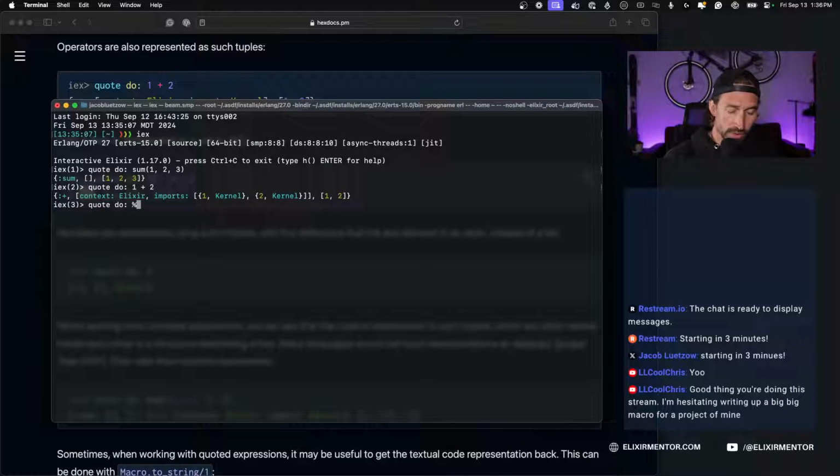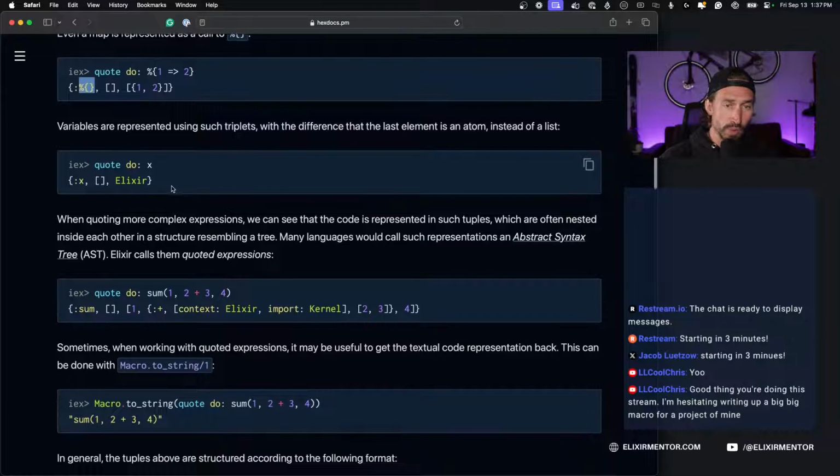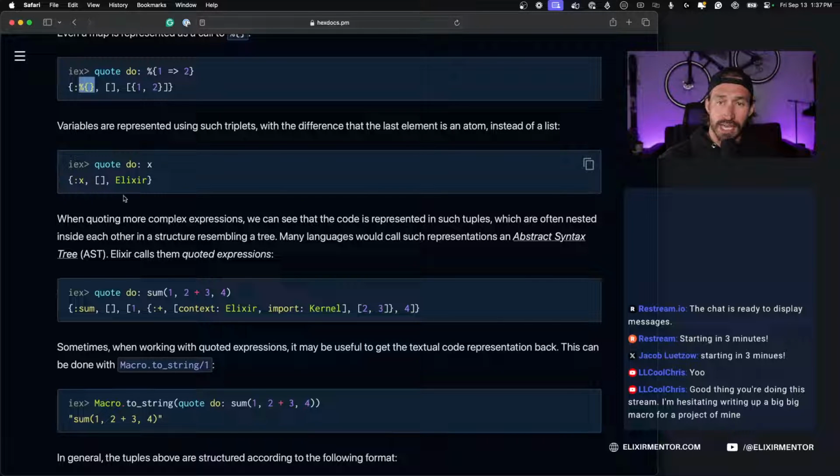value 2. And then when we hit enter, we get our AST back. Variables are represented using such triplets, with the difference that the last element is an atom instead of a list. So if we pass in a variable x, we get our variable back, metadata, and then our Elixir atom here instead of arguments.